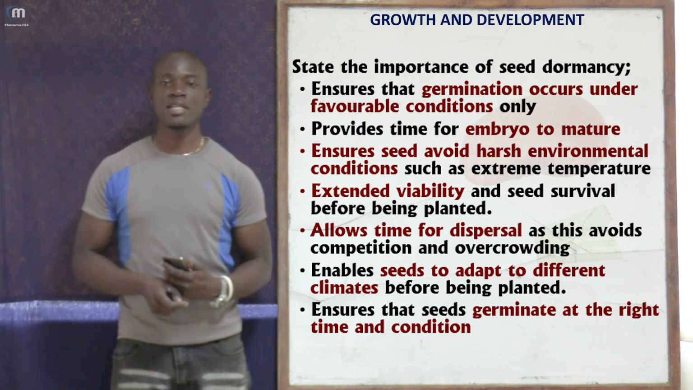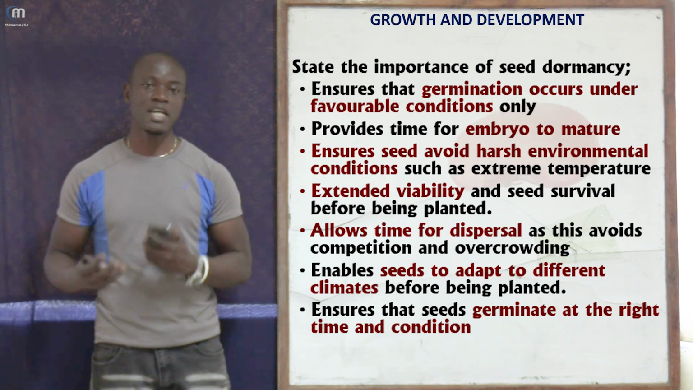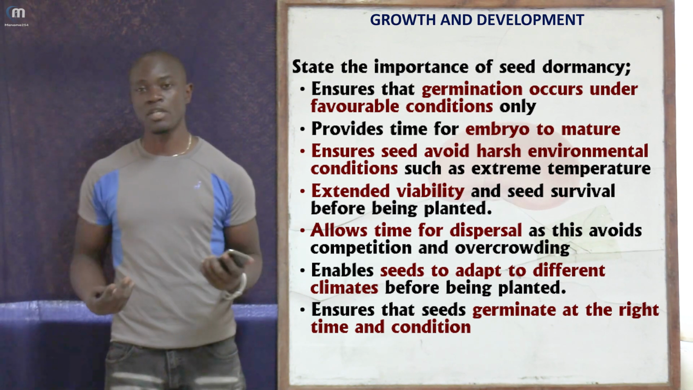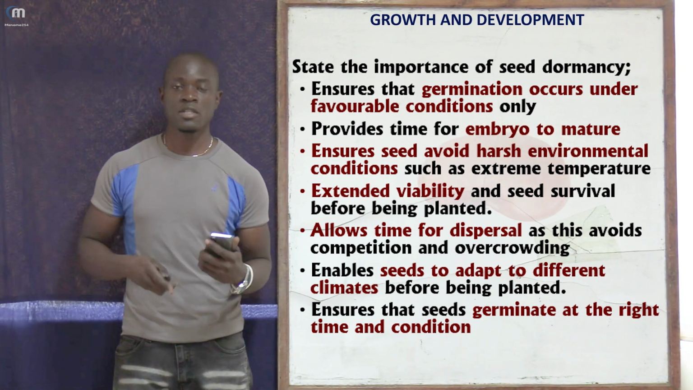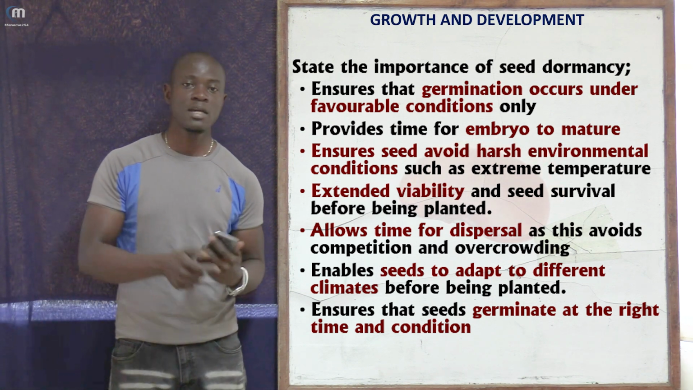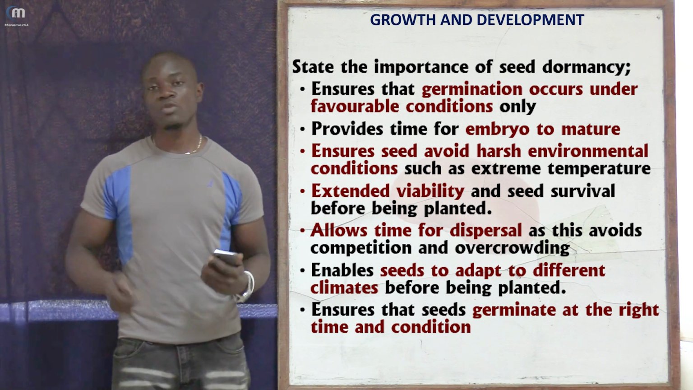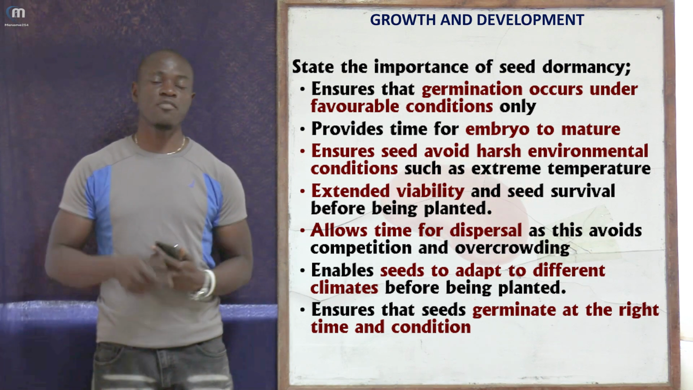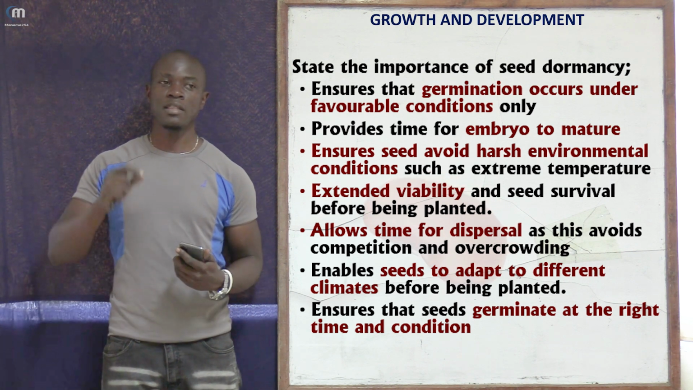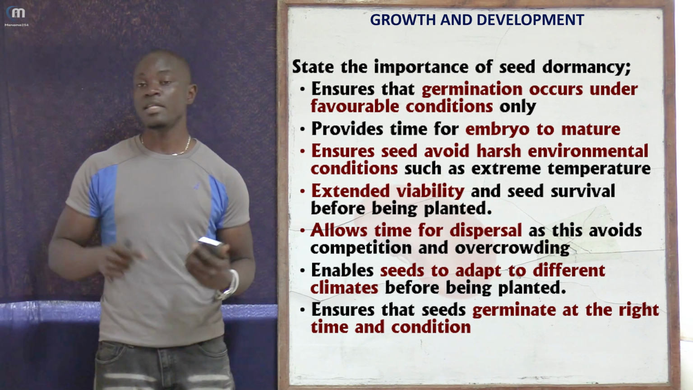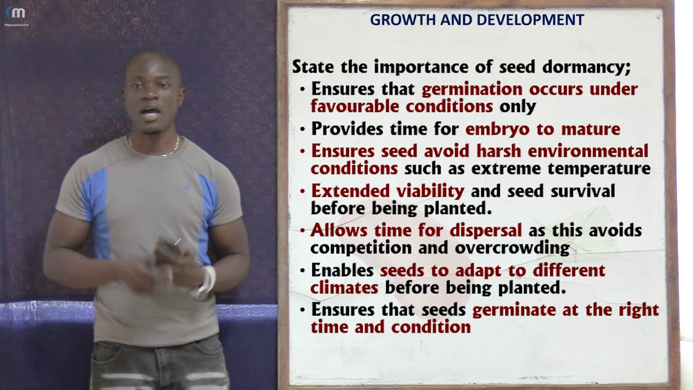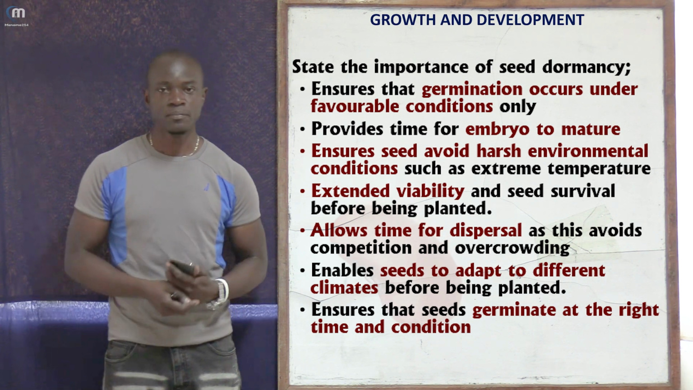So here the importance is that it provides time for the embryo to mature. So apart from that, you can say that it ensures that seeds avoid harsh environmental conditions such as high temperature, such as low temperature, such as wind, etc. So it ensures that seeds avoid harsh environmental conditions before they begin the process of growth. Apart from that, you can say extended viability of the seed, because if this seed is going to be planted in the best environment possible, then it will grow to maturity and produce a very high amount of yield.